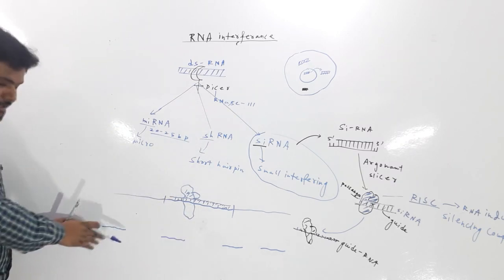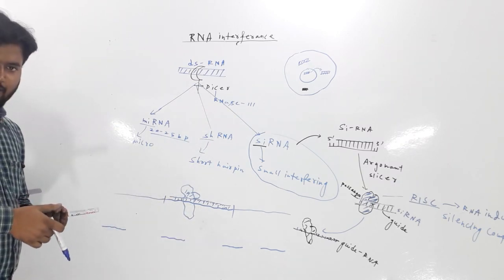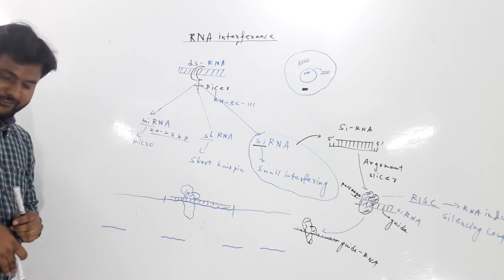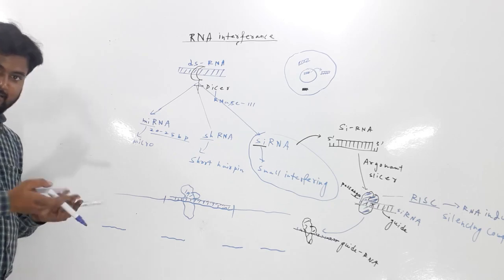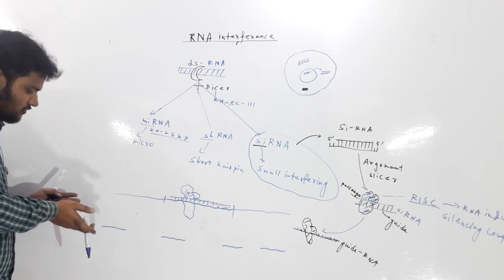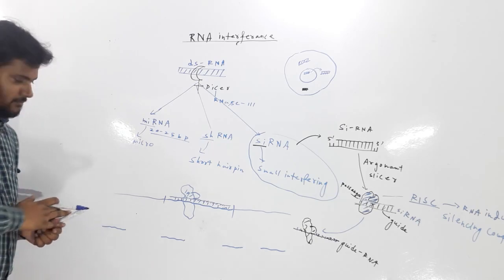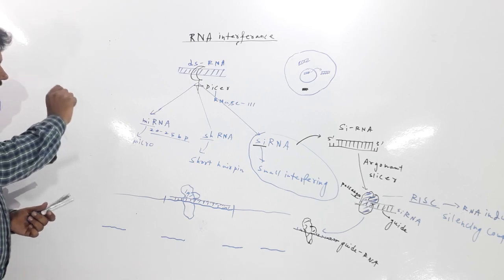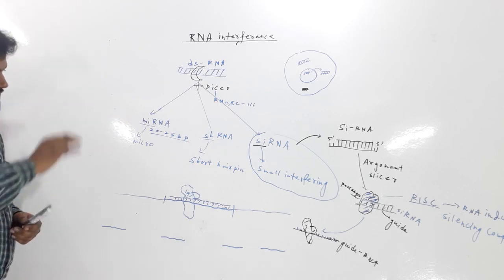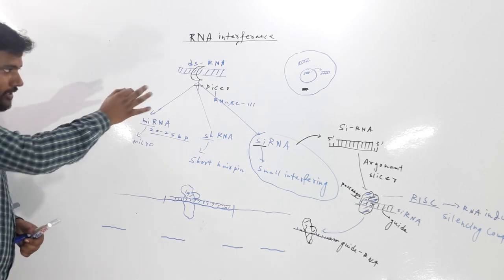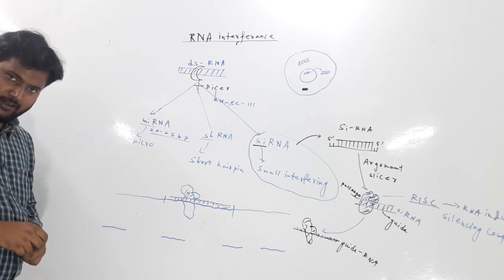These fragments will soon be detected by the cell's defense as non-essential substances and destroyed. In this way, RNA interference totally silences one mRNA or one gene. This is RNA interference.